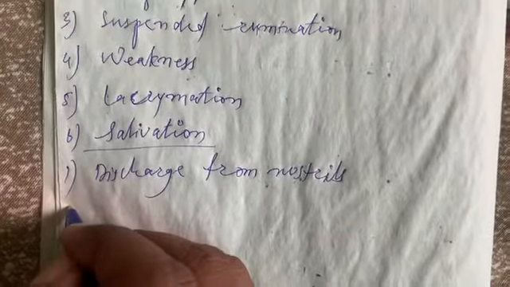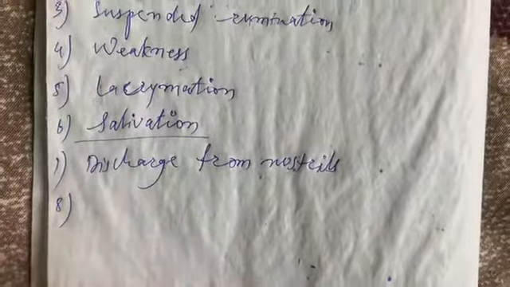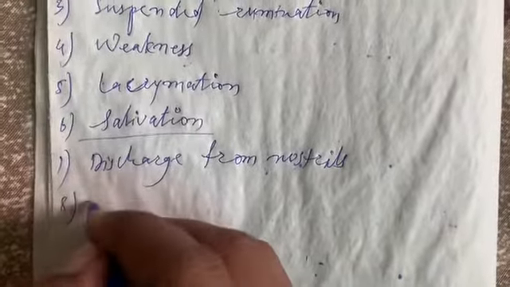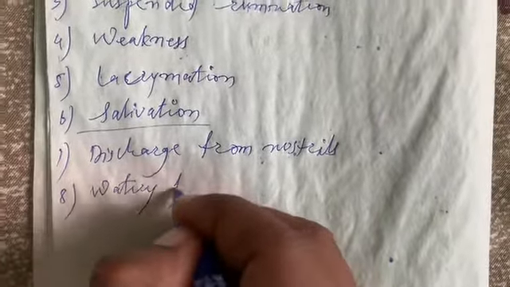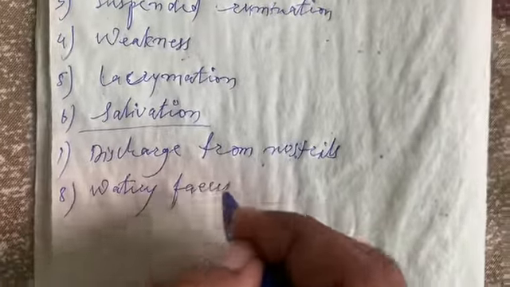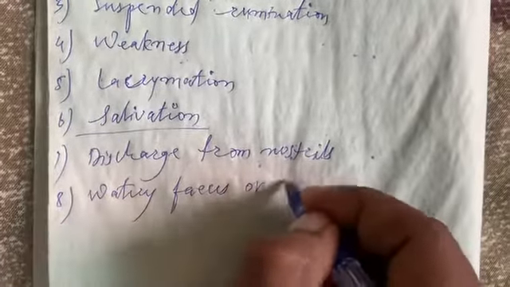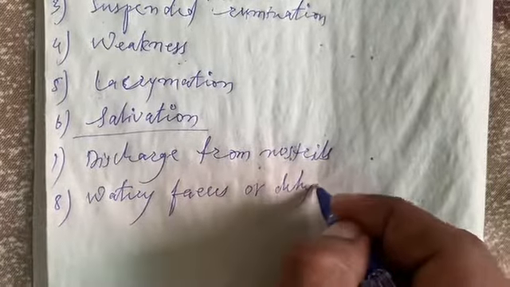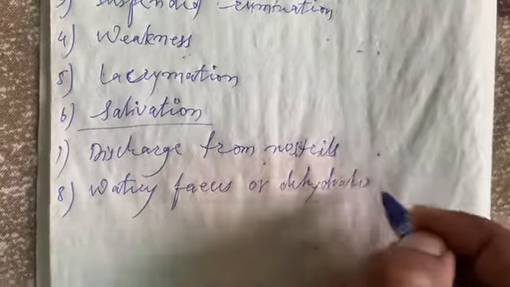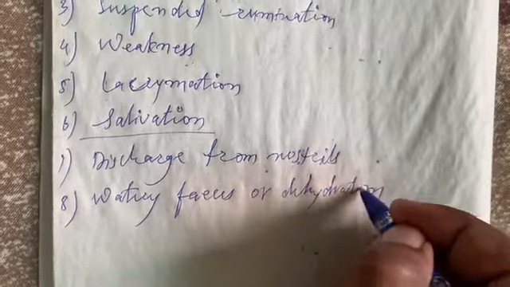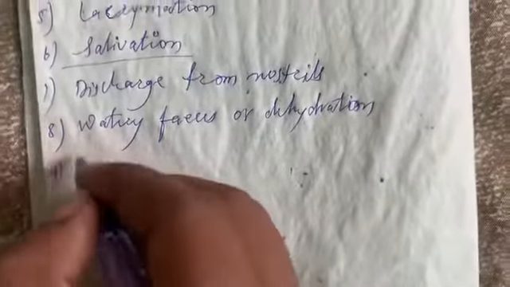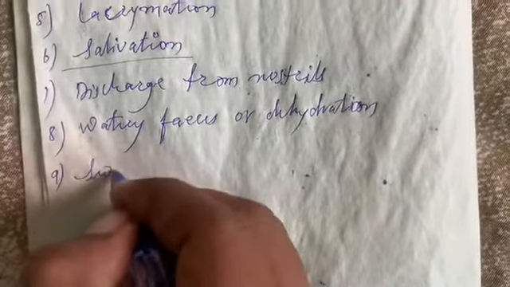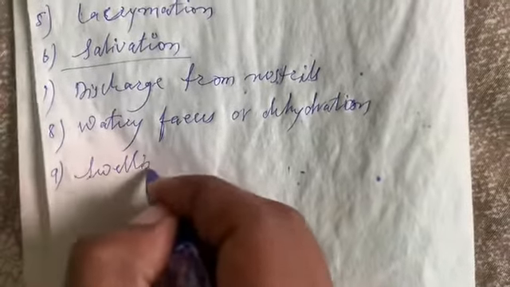Again you may write watery feces or dehydration. And the ninth one is the swelling of the throat region.